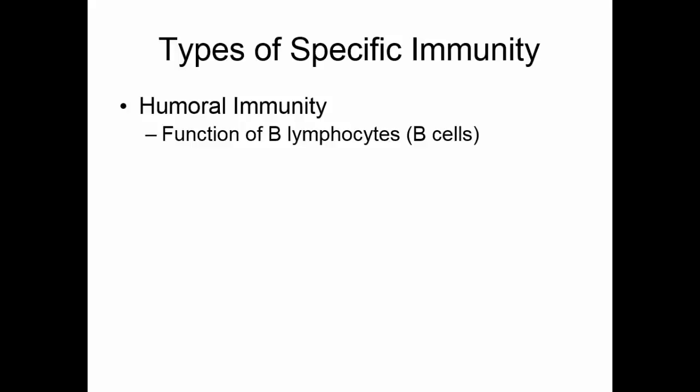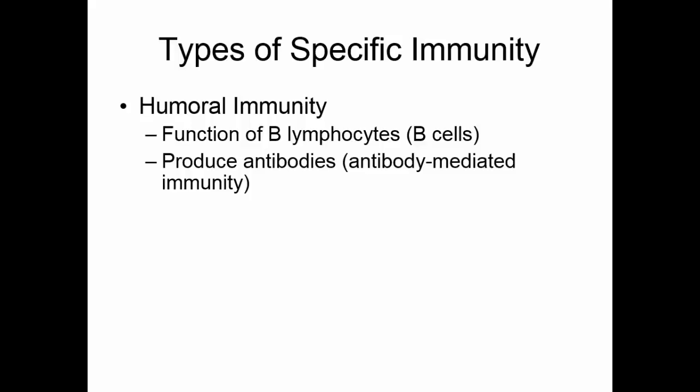There are two types of specific immunity. Humoral immunity is a function of the B lymphocytes or the B cells. These cells produce antibodies. Sometimes this is referred to as antibody-mediated immunity. If we think of this as a war, the B lymphocytes are involved in chemical warfare. They produce antibodies that go out, find the enemy, and inactivate it.